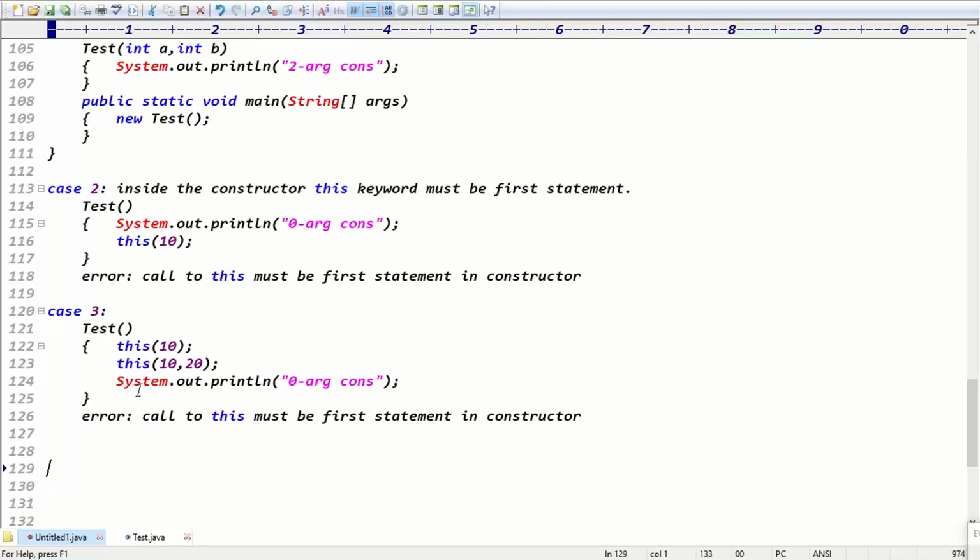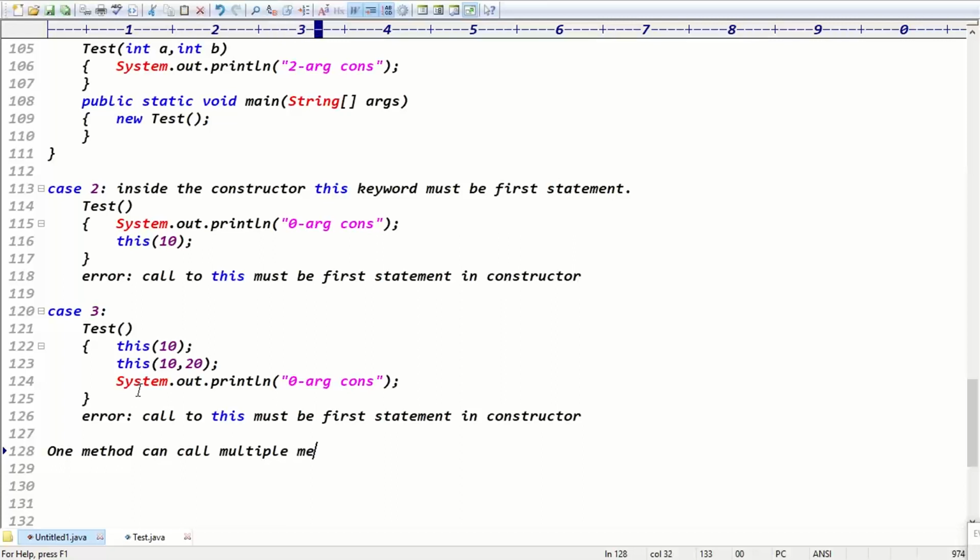So inside the constructor, only one this keyword is allowed. Then one constructor can call how many constructors? Only one constructor, right? Yeah. Then what's the point here? One method can call how many methods at a time?